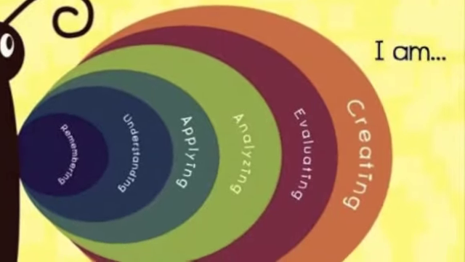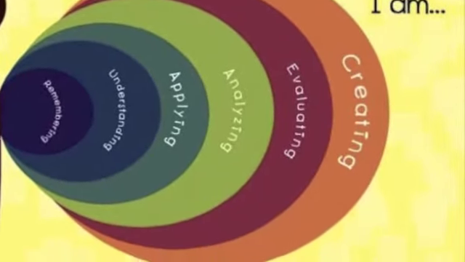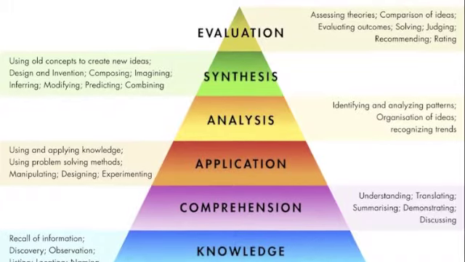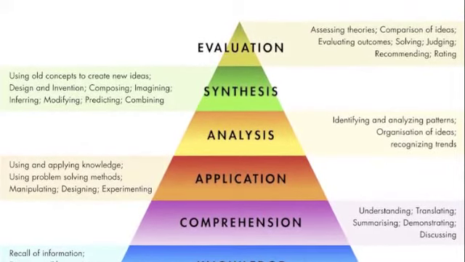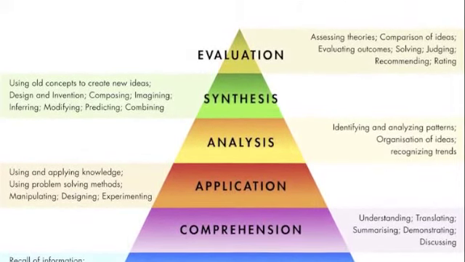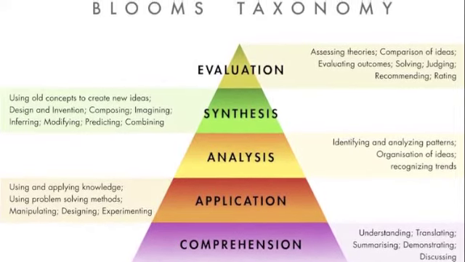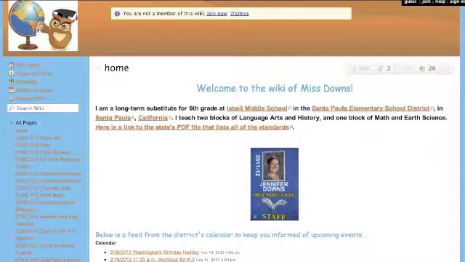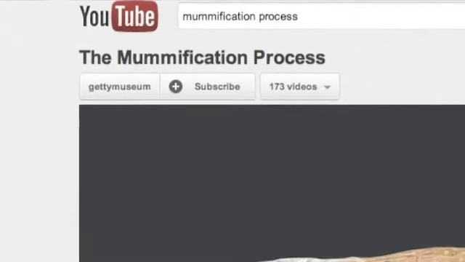Within each lesson of the unit, Bloom's taxonomy levels of cognition are embedded. This begins with the lowest level of meaning, knowledge, where students only recall or list information, and ends with the deepest levels of meaningful cognition, synthesis, and evaluation, where students create new ideas from what they've learned, and they evaluate outcomes and solve problems. Each lesson also contains some technology, including a classroom blog, classroom wiki, email, Google Docs, websites